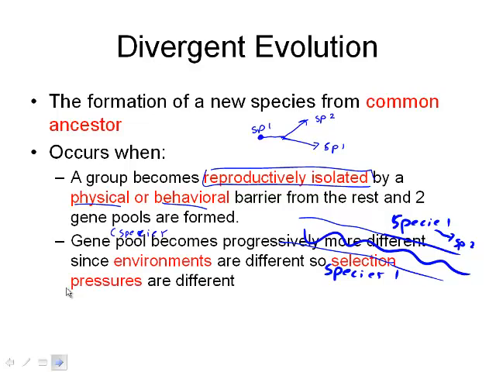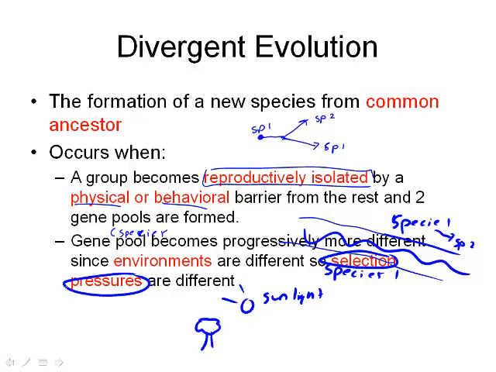Okay, the other thing is that gene pools become progressively more different in those environments because of these selective pressures. Okay, so pressure just means, if food is rare, if resources like sunlight are rare, if you're getting blocked out as a plant away from the sunlight, you're going to have to do one of two things. You're either going to grow to compete for that sunlight, or you're going to die.